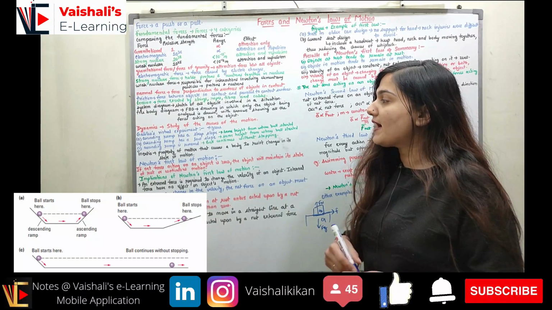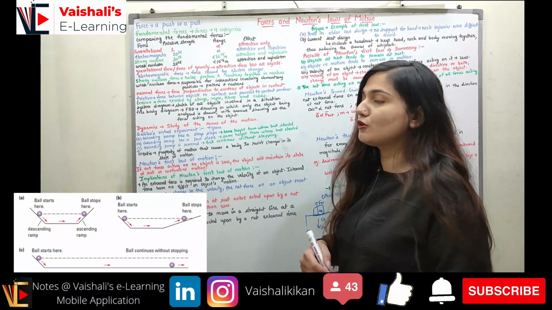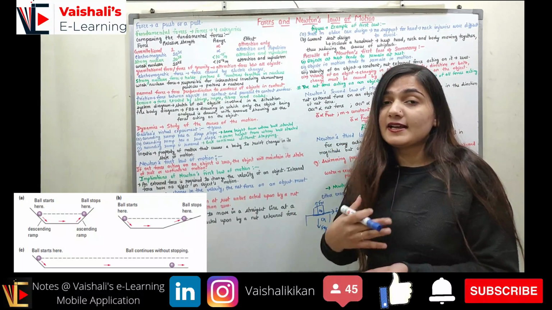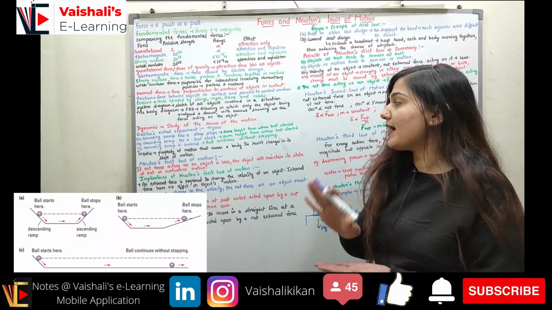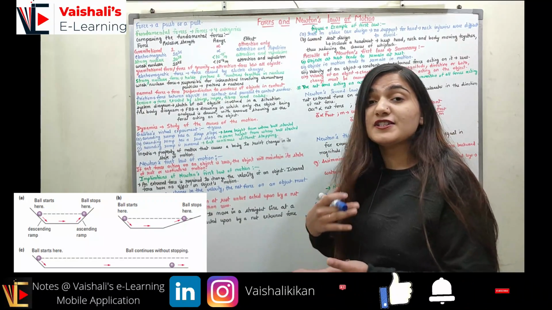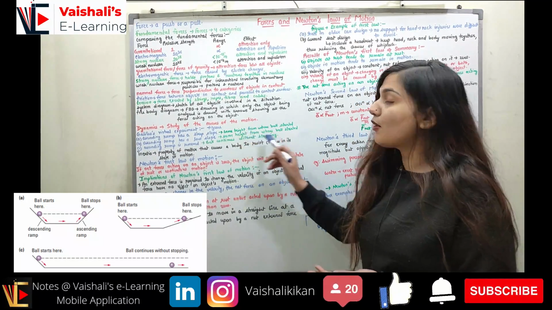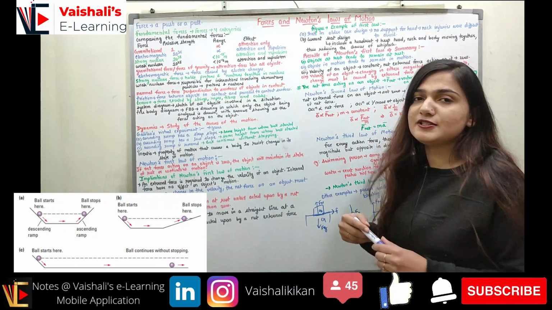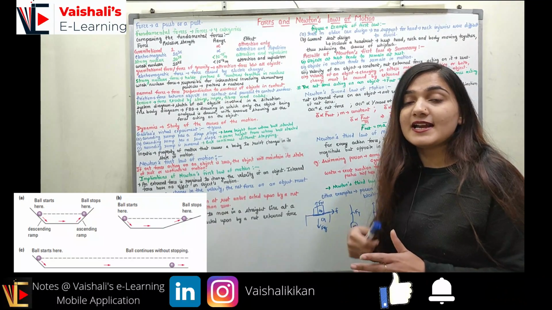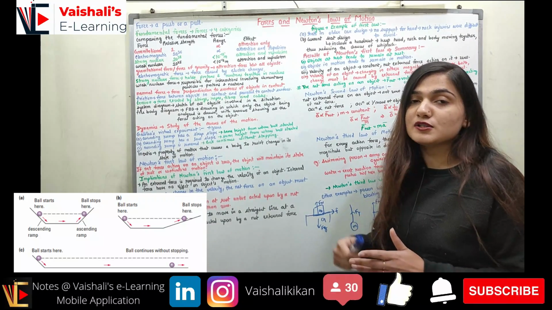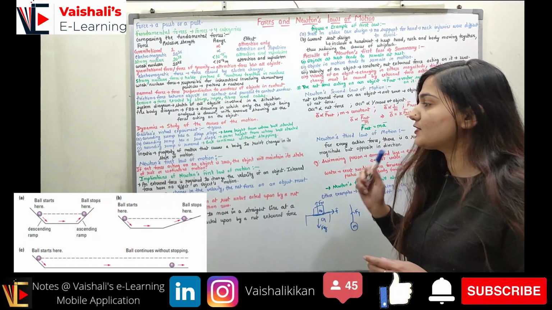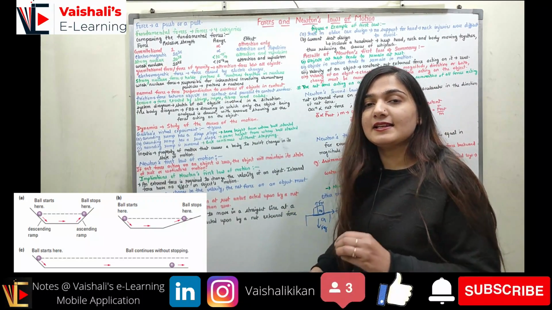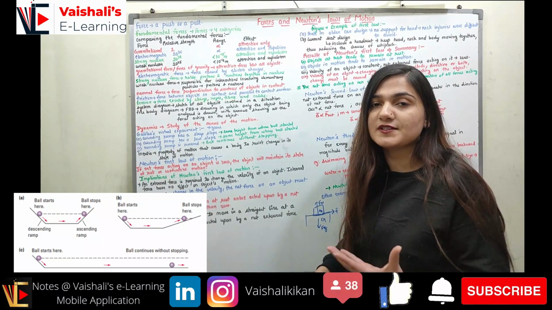Here you can see part A shows the ascending ramp has a steep slope. When the ascending ramp has a steep slope, the descending ramp was taken to be fixed. Only I am changing the ascending ramp slope. So when the ascending ramp has a steep slope, the same height was attained by the ball when it was released. You can see in the figure also, after ascending the steep slope, the ball moves to the same height and then stops. In the horizontal part, we will not be having any acceleration of the ball. The ball will be moving with a constant velocity.